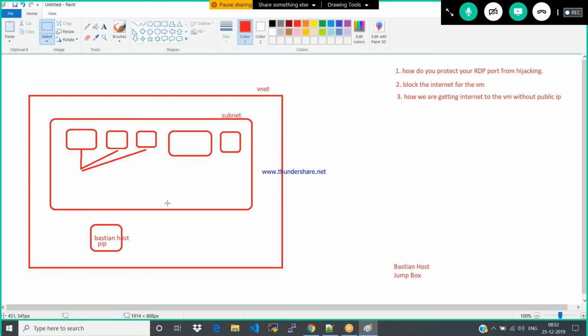Now the bastion host is outside, outside this subnet. This bastion host cannot access these VMs without using the private IP. It doesn't allow you. Forget about this bastion host. I mentioned the bastion host only because that is one concept, I just told you how it looks. But my intention is ultimately to know how it is possible, how you are getting the internet without any public IP.